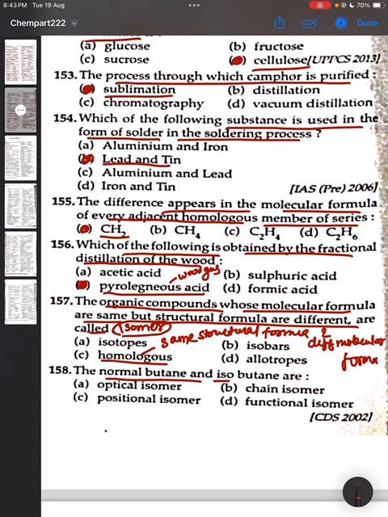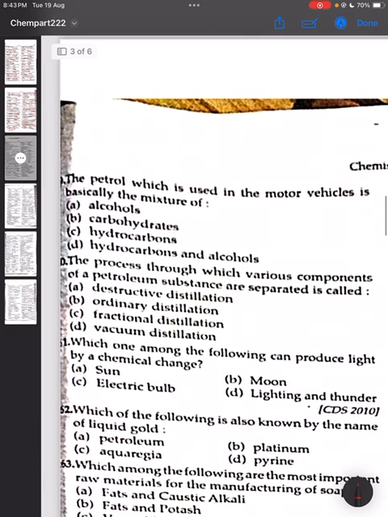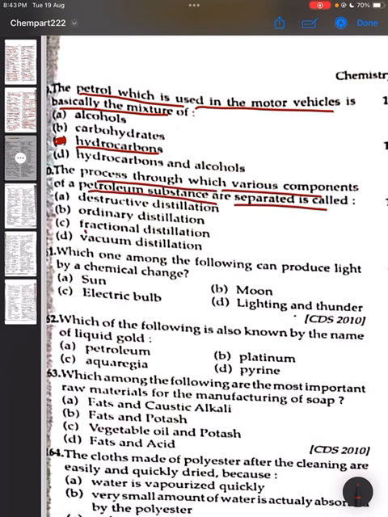158. The normal butane and isobutane are chain isomers. Option B is correct. 159. The petrol which is used in motor vehicles is basically a mixture of hydrocarbons. Option C is the correct answer. 160. The process through which the various components of a petroleum substance are separated is called fractional distillation. Option C is the correct answer.